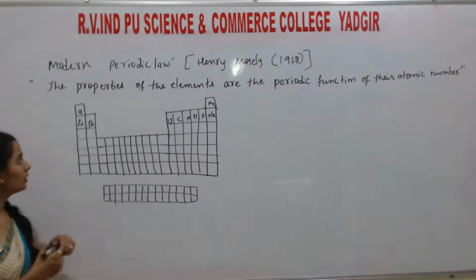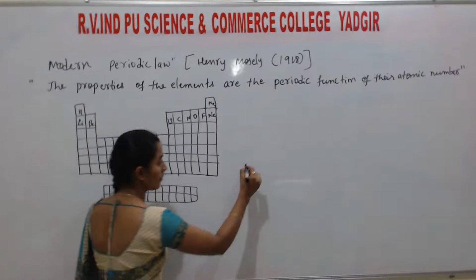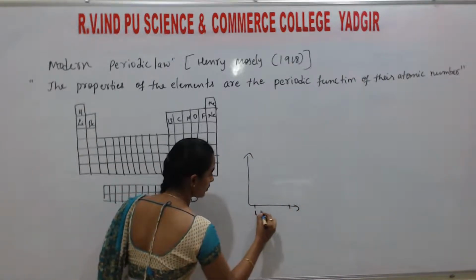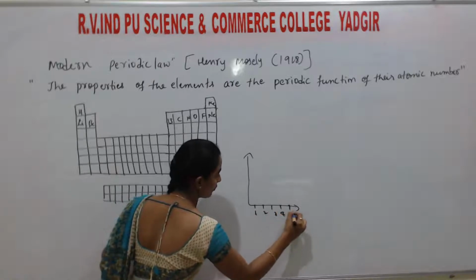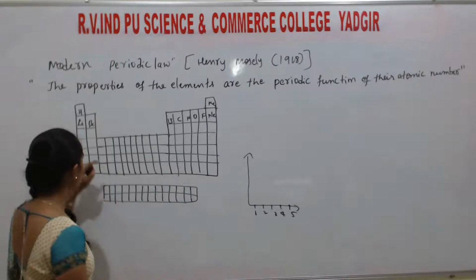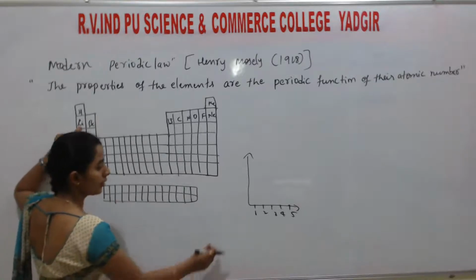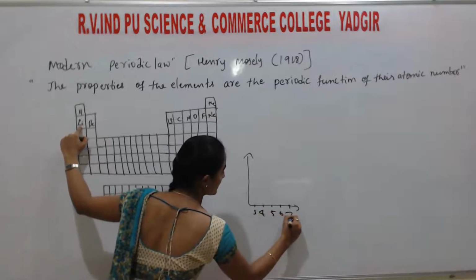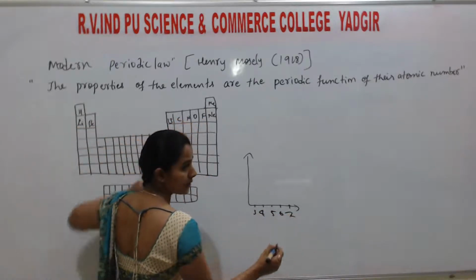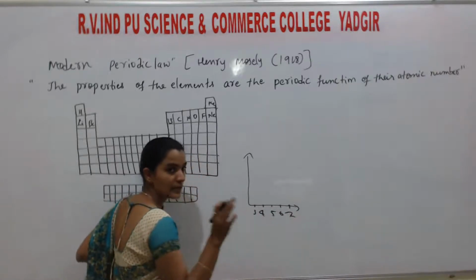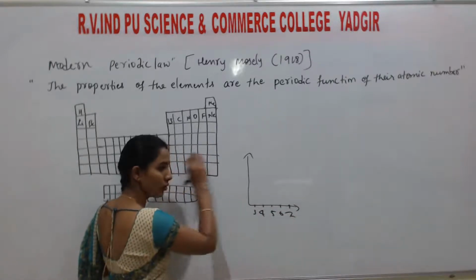Along the period, if we consider the atomic size, I consider atomic number from the second element: 3, 4, 5, 6, 7. As the atomic number increases, size decreases along the period.